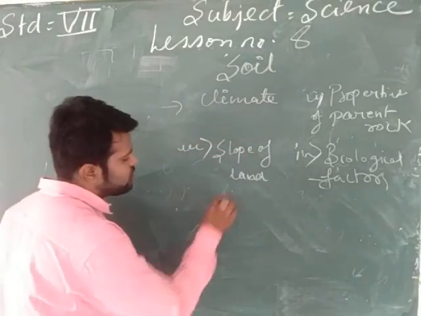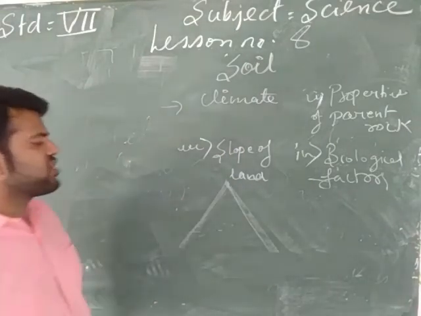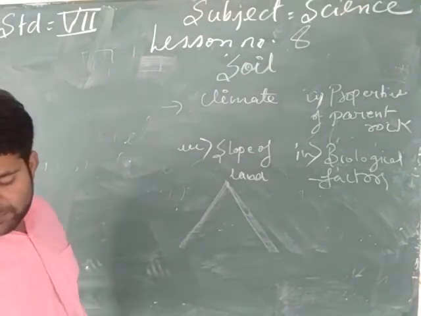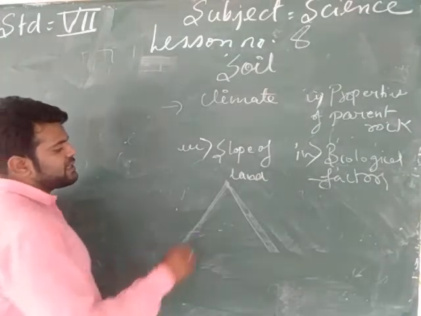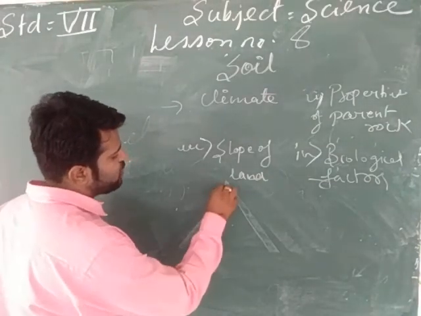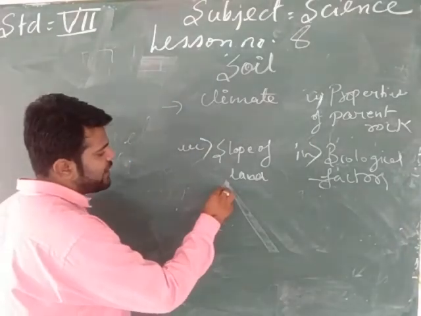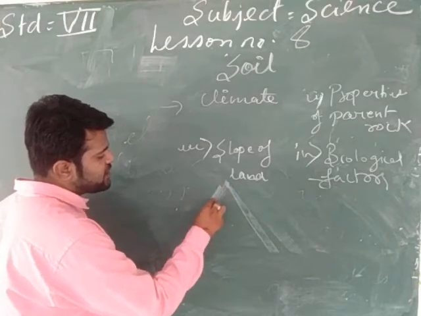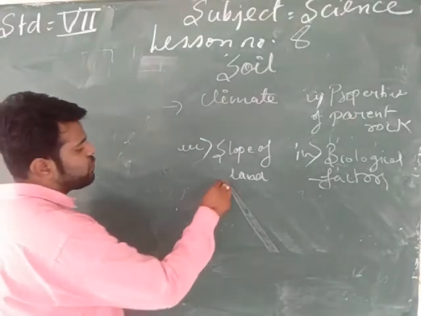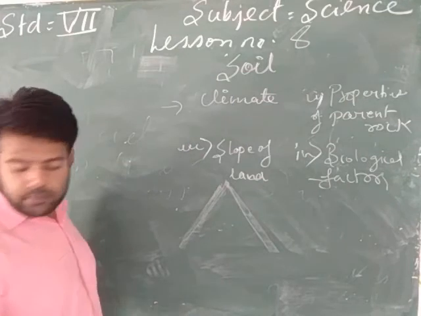Next, we will study slope of land. What does it mean? Slope of land means places like mountains. Mountains have somewhat this type of shape. The places with slopes have a very thin layer of soil because the soil is washed away by the action of water and blown away by wind. Suppose there is rainfall; the rainwater carries away the soil.